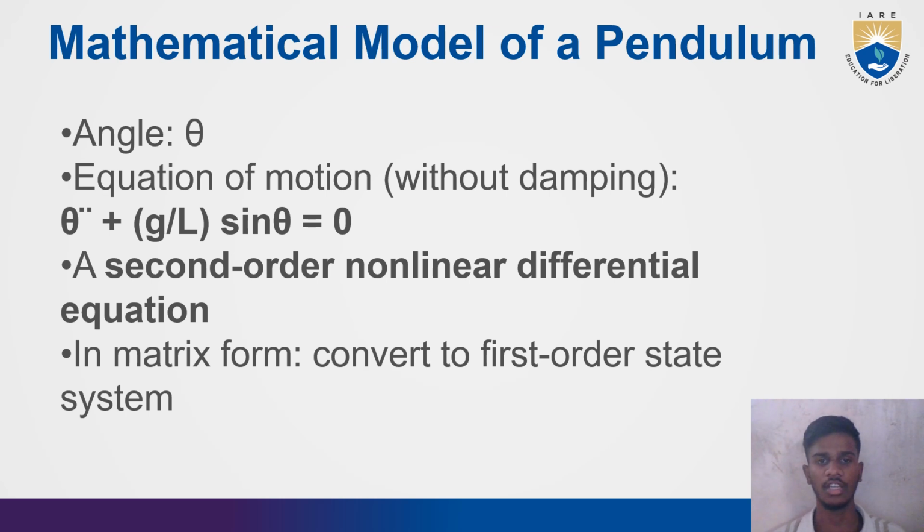Angle theta. The equation of motion without damping is theta double dot plus g by L sin theta is equal to 0. This is a second order nonlinear differential equation. We convert it to a first order state system.